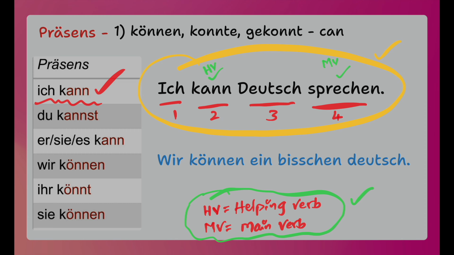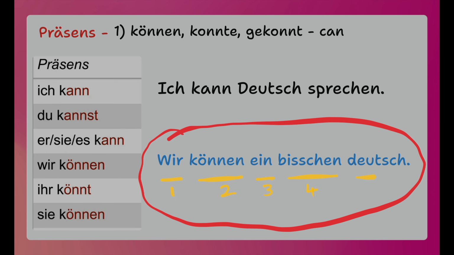So I told you, when you use a modal verb, it should be written in second position because it is a helping verb, and the main verb should be written at the end of the sentence. Now I wrote a second sentence. Wir können ein bisschen Deutsch. It means we can speak a little bit of German. Ein bisschen means a little bit. Don't worry, I'll be creating flashcards for vocabulary at the end of this video where you can revise.